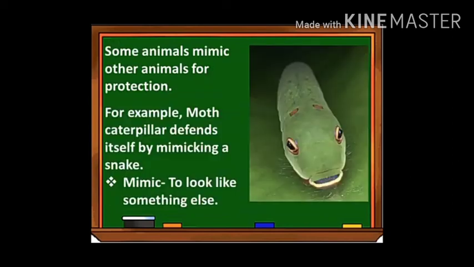Some animals mimic other animals for protection. For example, the moth caterpillar defends itself by mimicking a snake. To mimic means to pretend, to act like something. The caterpillar or moth acts like a snake, so that other animals get afraid and move far away from them. This is how animals like moth and caterpillar defend themselves by mimicking a snake.